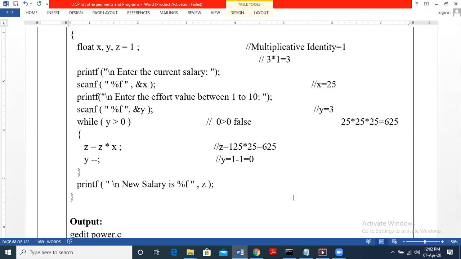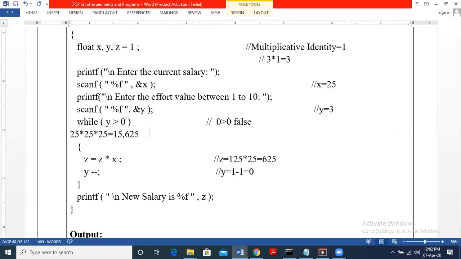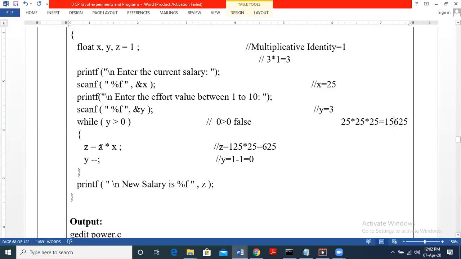Okay, so here we are going to get this. First take the input. Sorry, this value is 15,000. Okay, so that is multiplication, wherein we have 15,625. So here we are going to get the final answer when we multiply this.